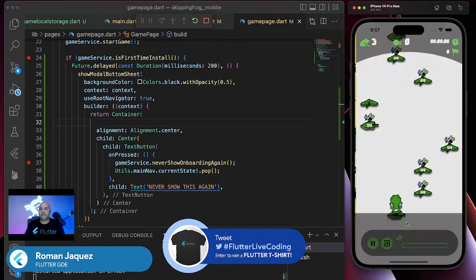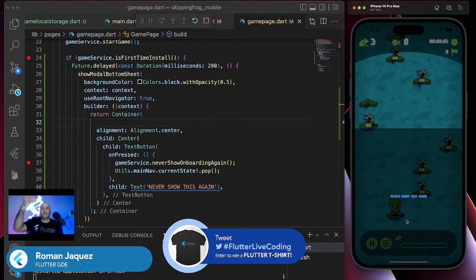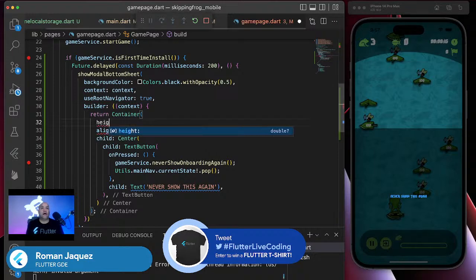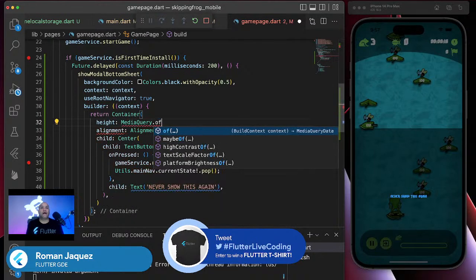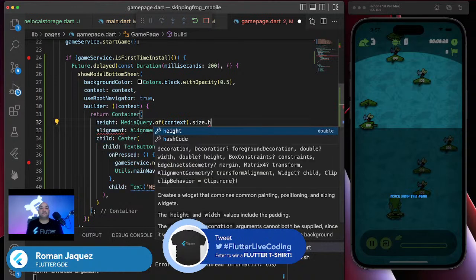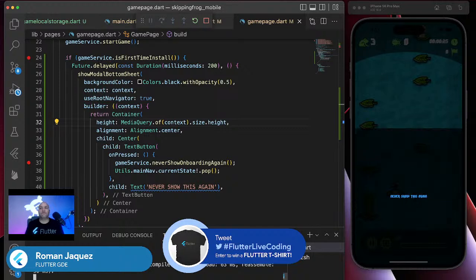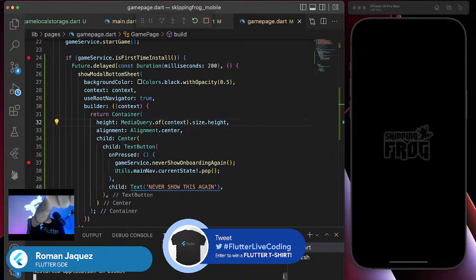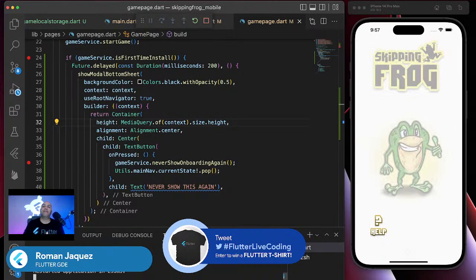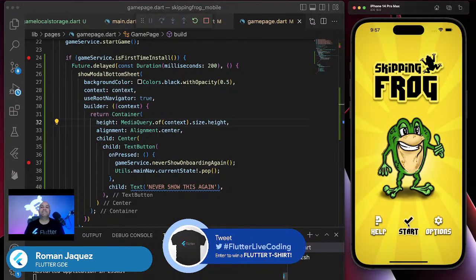So let's try that. If I do this, you see, it shows right on top. But I don't want it to show halfway through the application. I want it to fill up the whole screen. The way that you do it is not just by coming over here and adding a height, MediaQuery.of(context).size.height. No, this is not how you do it. So I'm going to reload it. You could put any height in there, and that's not going to work. If you do this, it's not going to work.